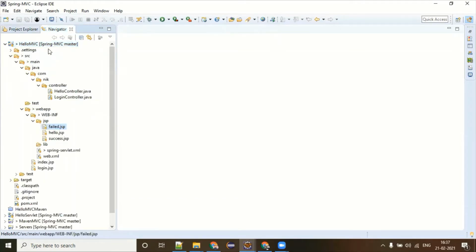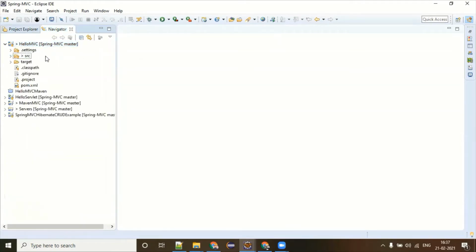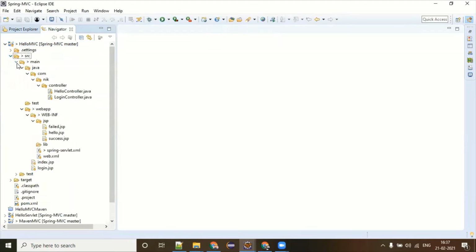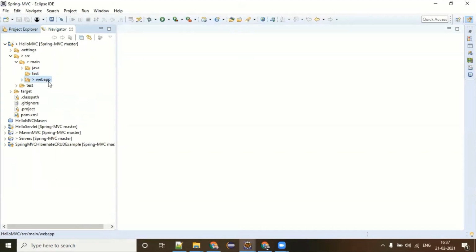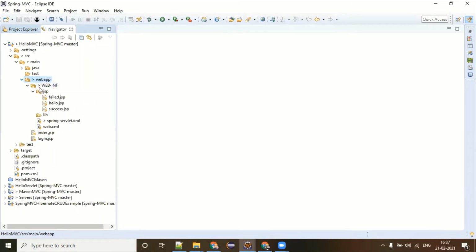And what is this Maven web application? A normal core Java application just has the main and test Java folders. But a web application also has a folder called webapp. Under this webapp folder, you have a folder called WEB-INF, and then you have web.xml and so on.